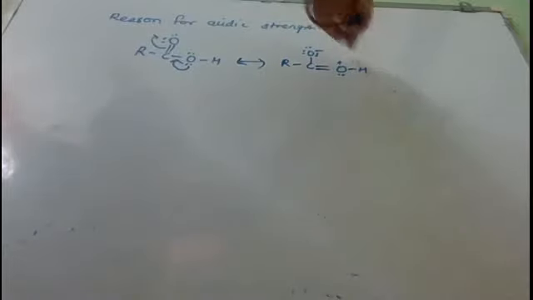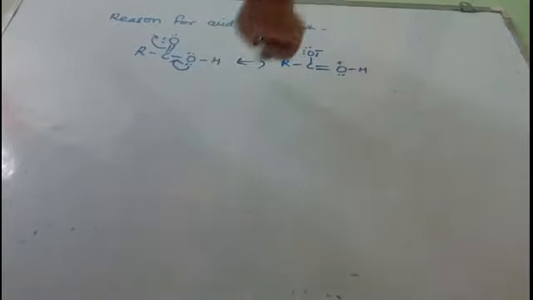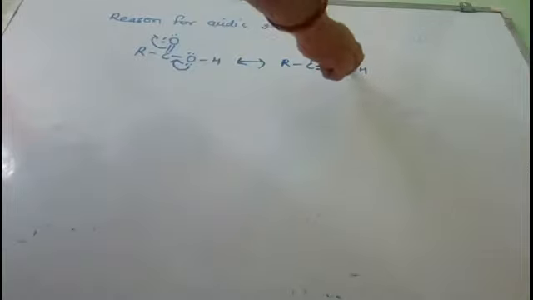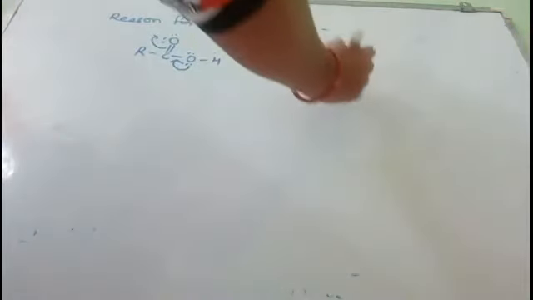Now the oxygen is bearing a positive charge here, and such a structure becomes unstable, because when a more electronegative atom bears a positive charge, the structure becomes less stable. Due to this, it will pull the electrons from this OH bond.